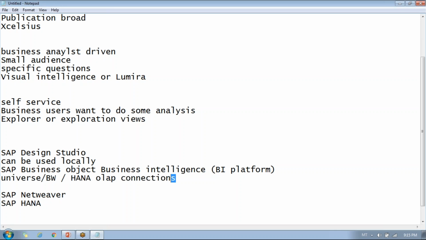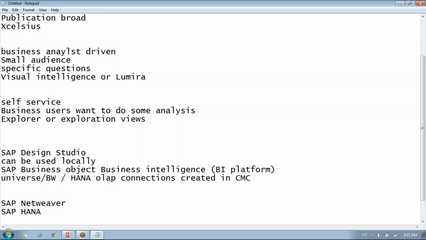These OLAP connections you will be creating in CMC. Whatever OLAP connections you create in CMC, you can consume in SAP Design Studio. Also, you can connect to universes, whatever universe you create using IDT. Those universes you can use as a data source.